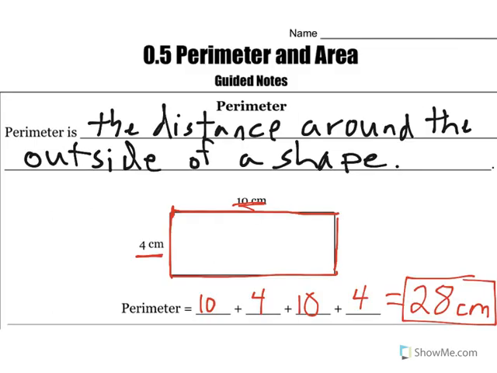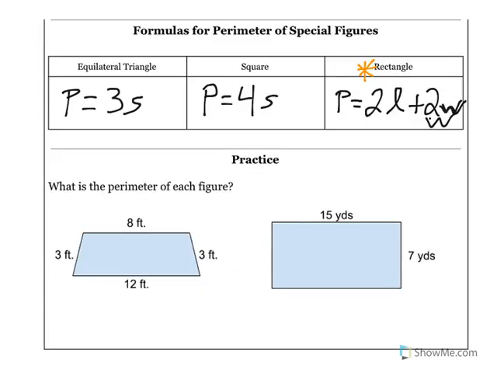We had 2 from the length and 2 of the widths. And it doesn't matter which dimension you call the length and which one you call the width. So 2 times the length plus 2 times the width. Those are just some special formulas that you may want to remember.